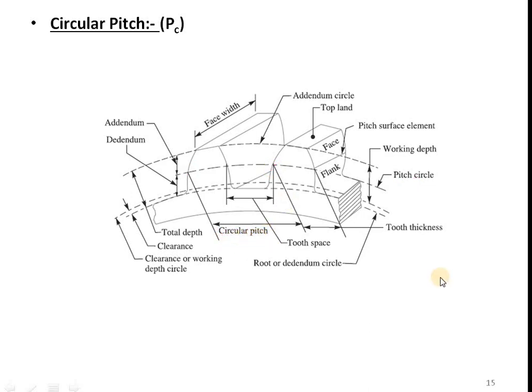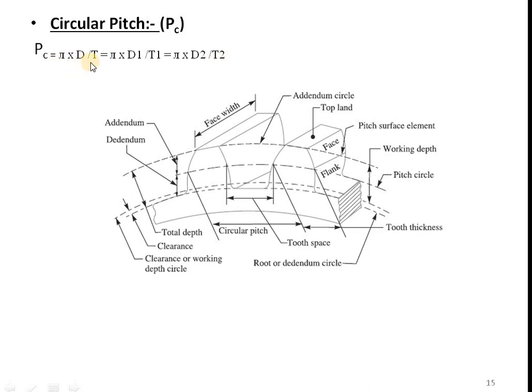Okay. So the formula for circular pitch is pi D upon T. Here capital D is pitch circle diameter in mm, and capital T is number of teeth. If I consider a pinion, then it is number of teeth on pinion. If I consider gear, it is number of teeth on gear. So here D1, T1, D2, T2 are for pinion and for gear. Suffix 1 is for pinion and suffix 2 is for gear.